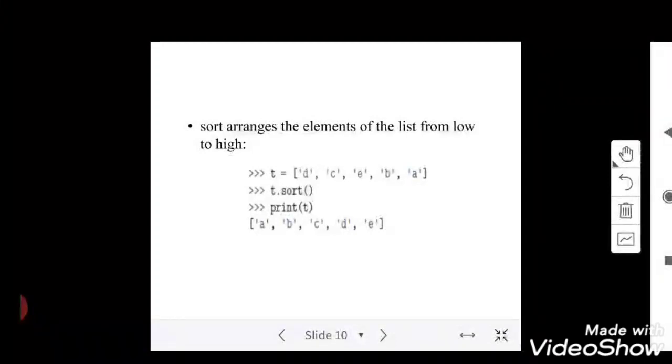Okay, and we have one more method called sort. Sort will arrange the elements from low to high. If I call t.sort() and print t, I get a b c d. One more thing to note: in the previous example, we saw t1.extend with t2 passed as a parameter. Similarly, if you try t.sort with the list t passed in brackets, you can see the result is a little bit different. That will be interesting if you try it with examples.